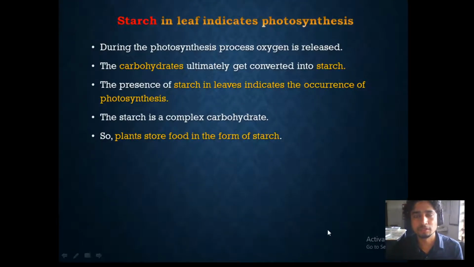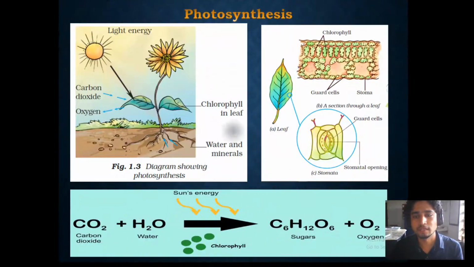We also told that whenever there is starch present inside the leaf, it is indicating that they are doing photosynthesis. What do you mean by this? Suppose we have a lot of chocolates with us, and what do we do when we have a lot of chocolates? We eat one chocolate and we keep the remaining chocolates for later eating. Plants also do the same thing. They are producing the carbohydrates continuously whenever there is sunshine.